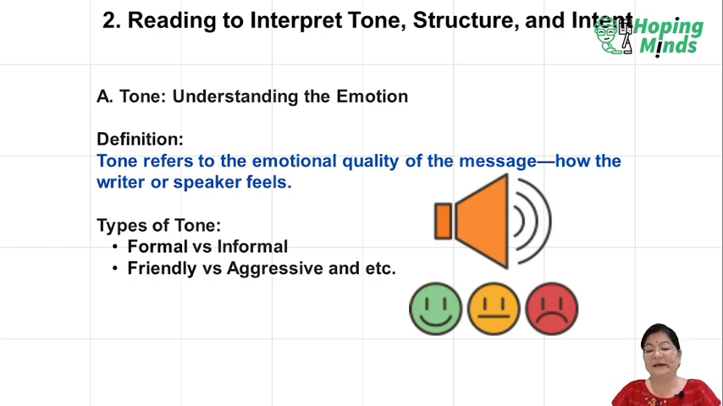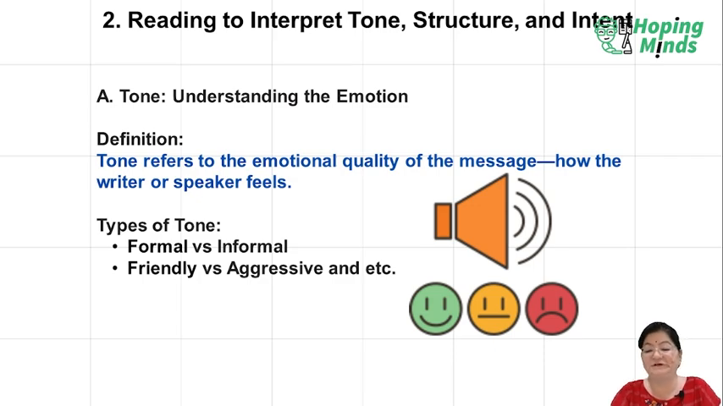You can see on this PPT, there is a speaker through which vibrations are coming, and we have three emojis down below. One is showing a happy gesture, the other is okay, and the third one is sad. That means your tone reflects your mind, your emotions. Now, there are two types of tones. One is formal versus informal tone, and the other is friendly versus aggressive tone.